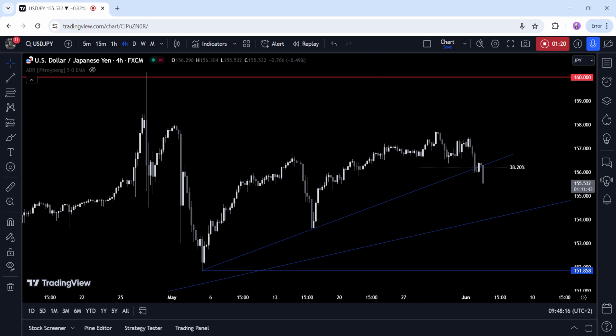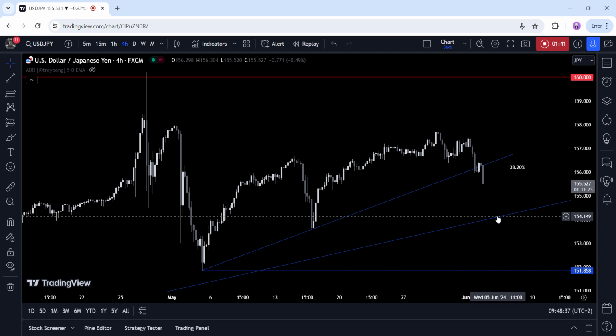On the 4-hour chart, we can see that the weak ISM PMI yesterday led to a break below this support around the 156 handle, where we had the confluence of the minor trend line and the 38.2% Fibonacci retracement level. The sellers piled in with a defined risk above the recent high to position for a drop into the major trend line.